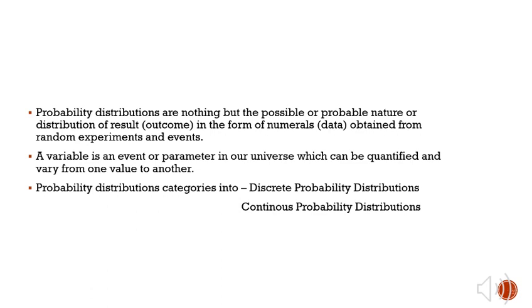This probability distribution can be categorized into two: discrete probability distribution and continuous probability distribution. Discrete probability distribution examples are binomial distribution, Poisson distribution and uniform distribution. And in continuous distribution, normal distribution comes.